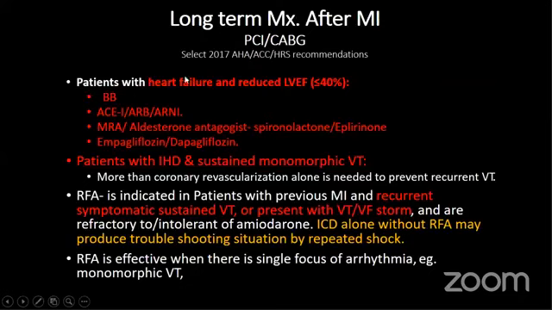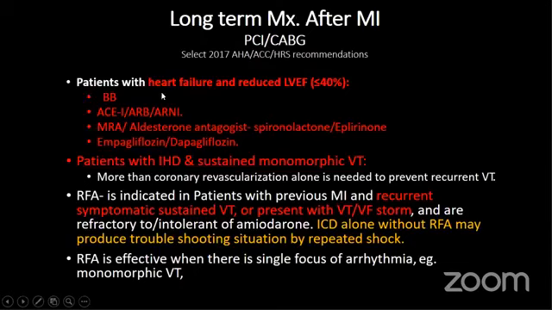After acute MI, revascularization definitively has an important role to prevent ventricular tachycardia. But at the same time, beta blocker, ACE inhibitor or ARB, and now ARNI, a combination of sacubitril and valsartan, then aldosterone inhibitor, and recently empagliflozin and dapagliflozin.